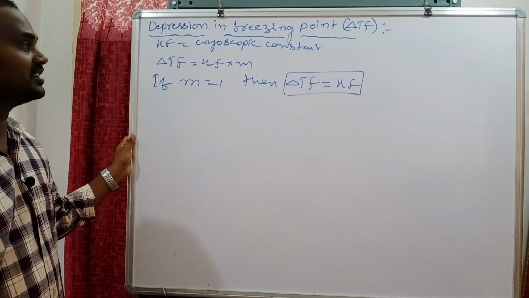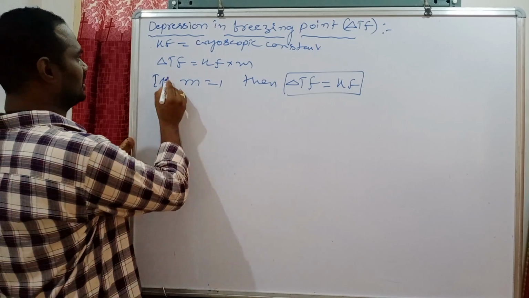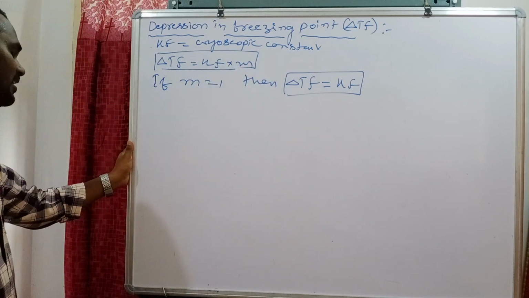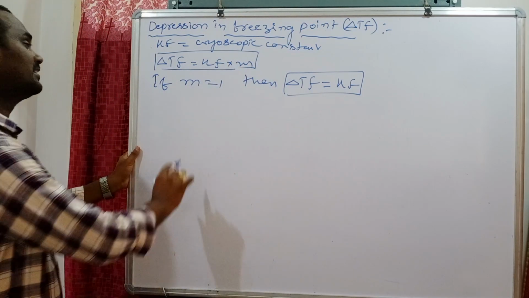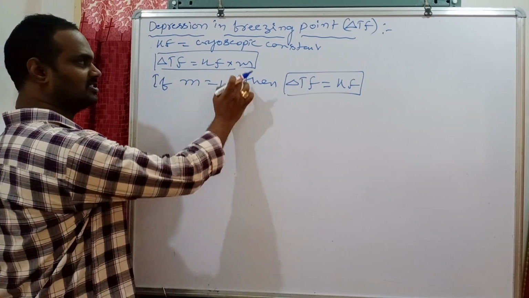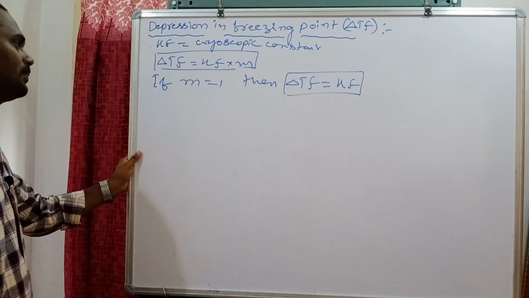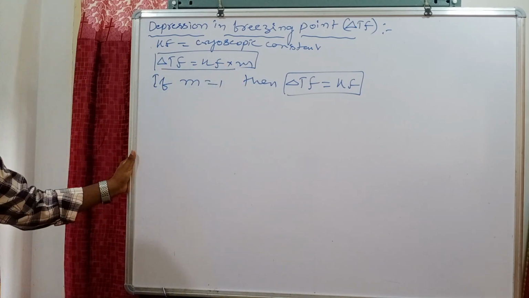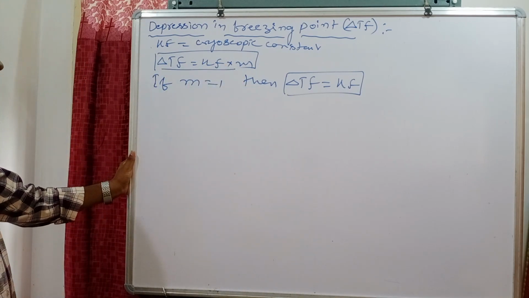Next, depression in freezing point. It is mainly related to the molality of the solution. It mainly depends on the number of solute particles present in the solution. Therefore, depression in freezing point we can consider as a colligative property.